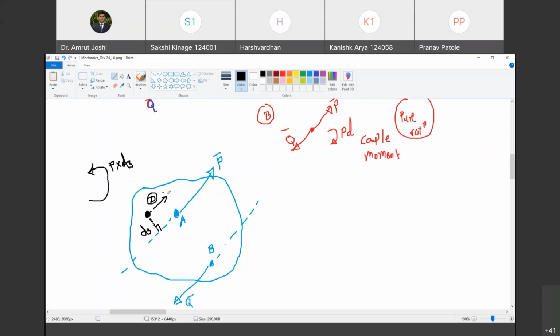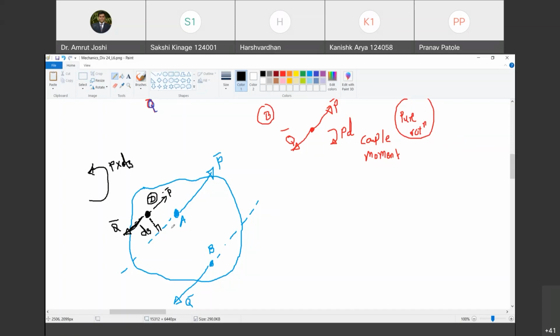ये P bar तो ऐसे कैसे हमने translate करके रखा है. Are you with me? What is the effect of this Q bar at D? So this Q bar will be translated as it is. Do you agree with me? Yes, sir. Q bar. And now tell me, this Q bar produces what kind of moment at D?